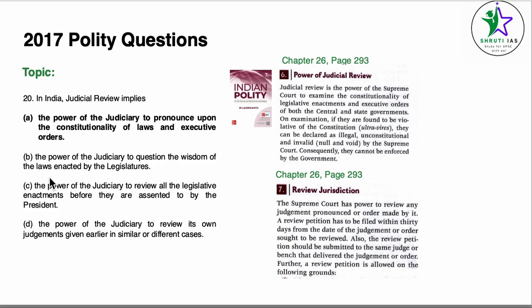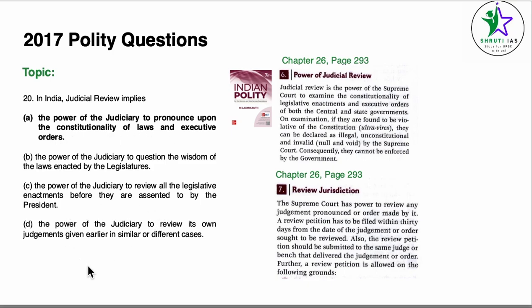Now, C is just not correct. There is no such power that they can happen before the assent of the president. This is also a little bit of an absurd statement. A and D are correct statements, but judicial review necessarily tells us the power of the judiciary to pronounce upon the constitutionality of laws and executive orders.